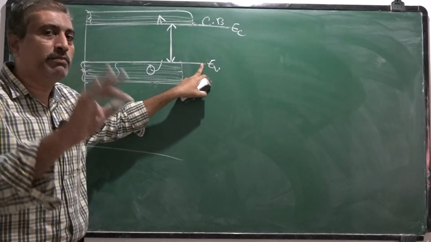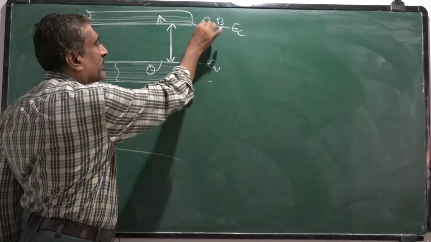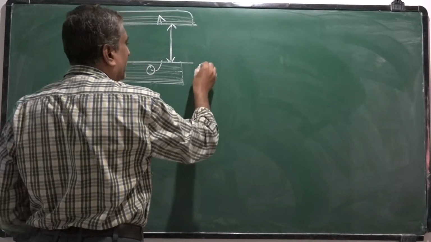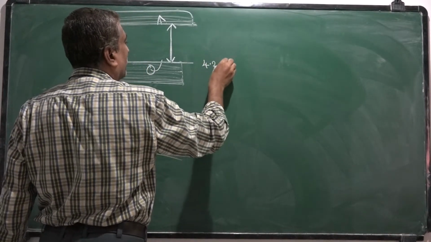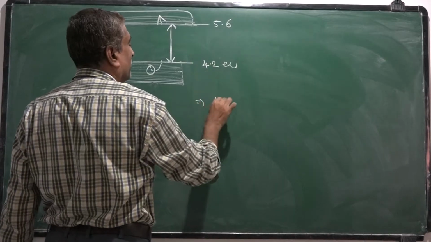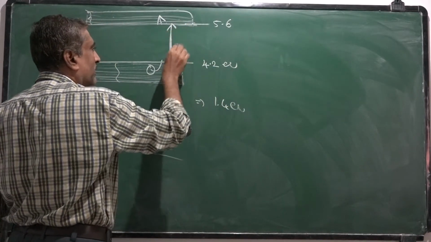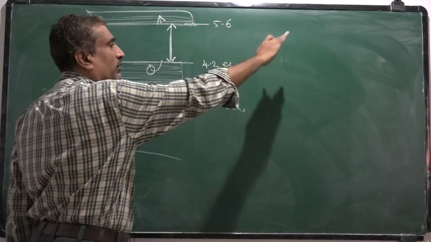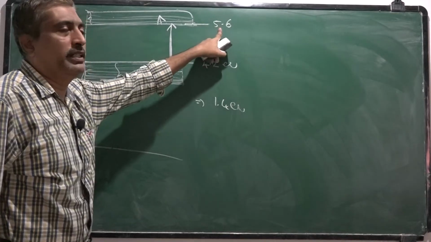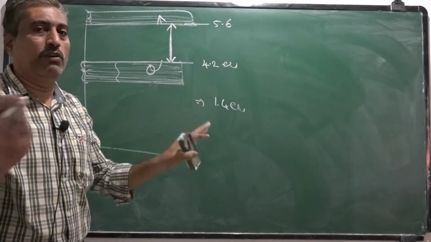Suppose for a particular solid this is 4.2 electron volt and this is 5.6 electron volt. The difference is 1.4 electron volt, and in this difference there is no allowed state. The electron has to possess either 4.2 or 5.6 electron volt, with no allowed value in between.